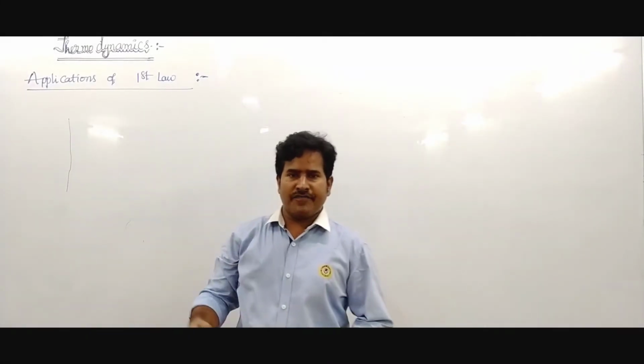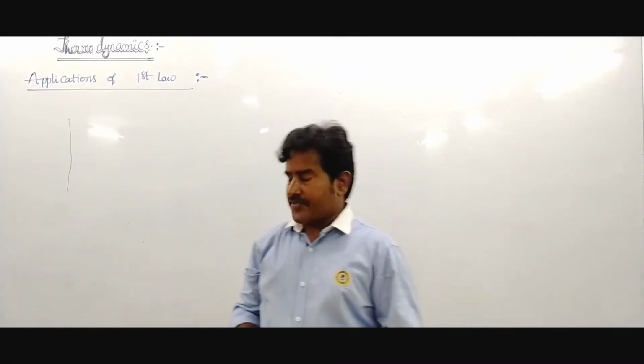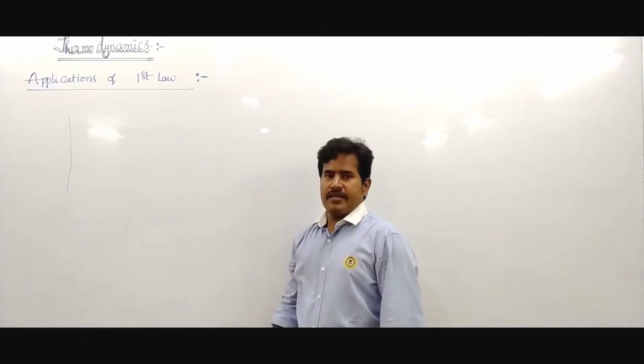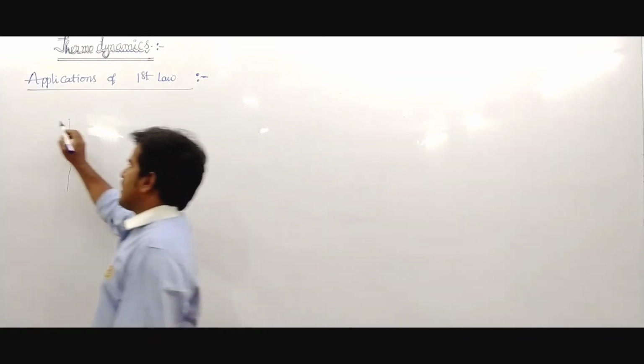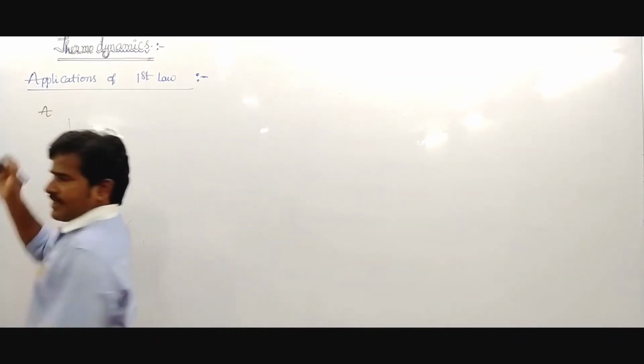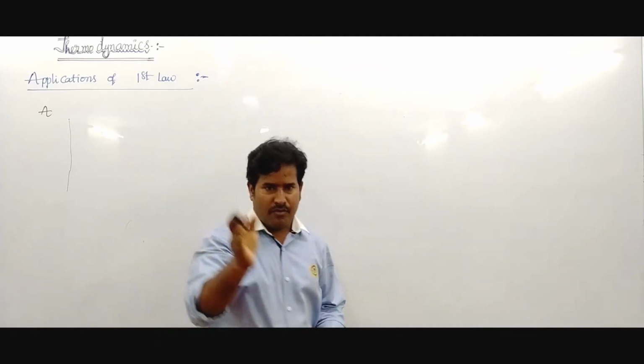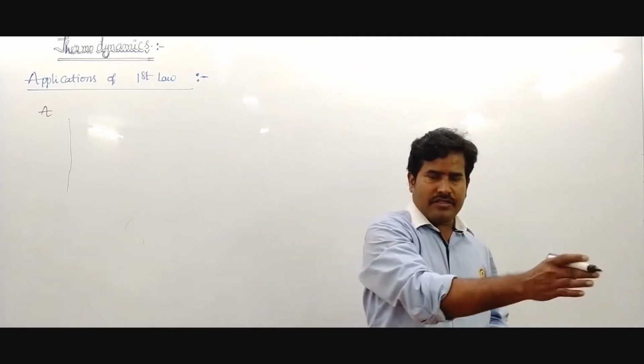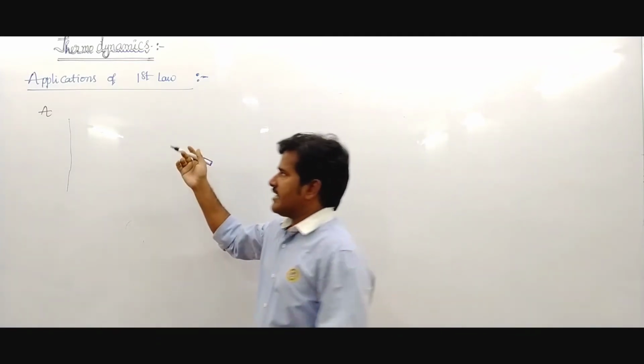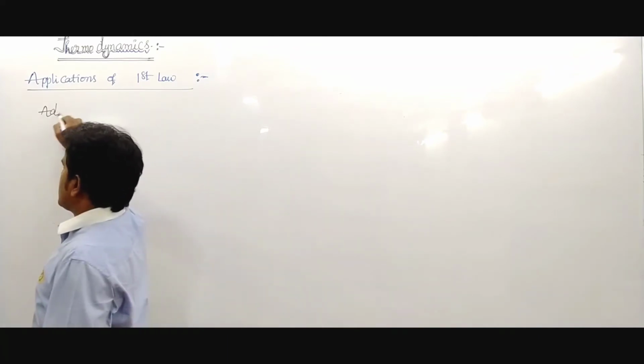Another application of the first law of thermodynamics is the adiabatic process. You know the cyclic process, isochoric process, isothermal process, and another one is the adiabatic process.